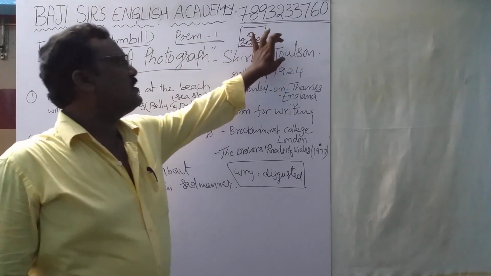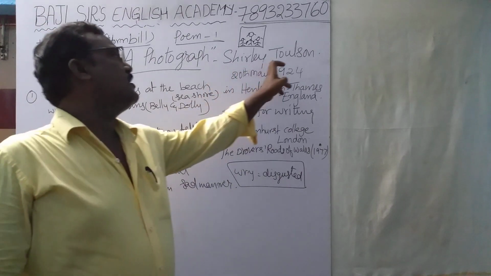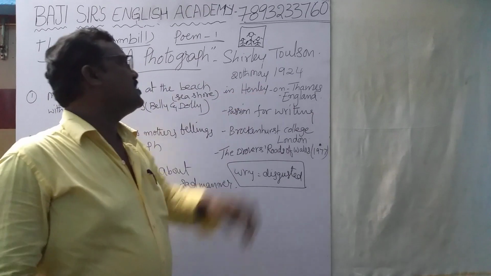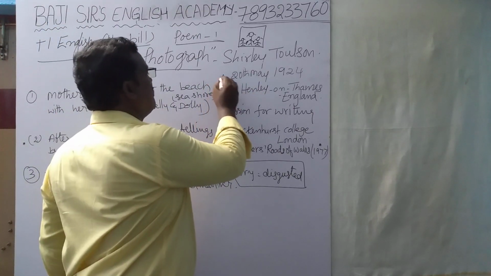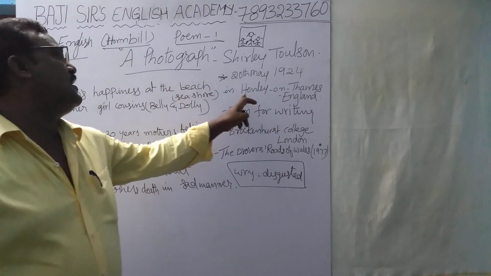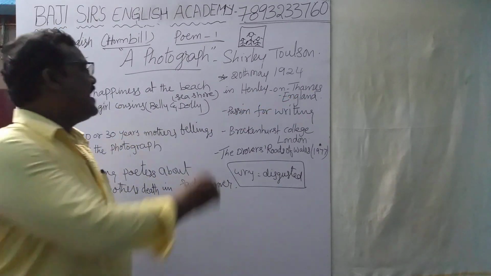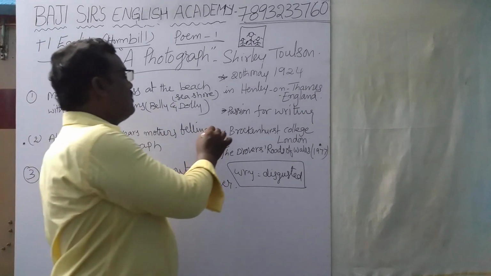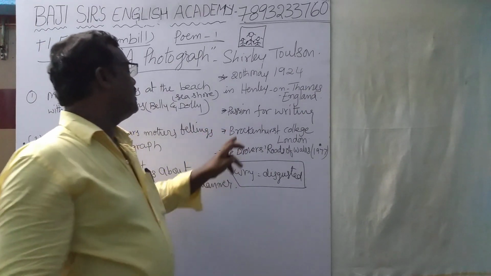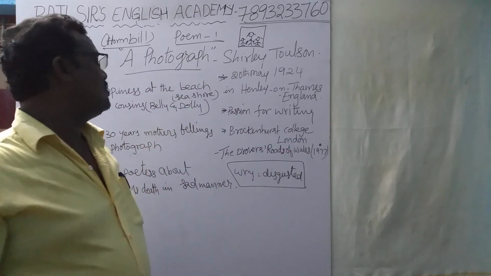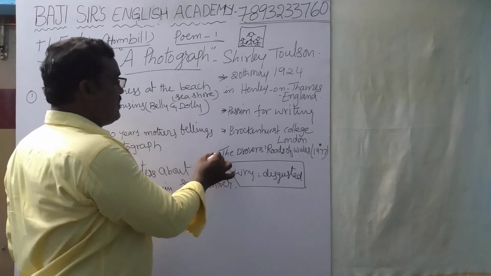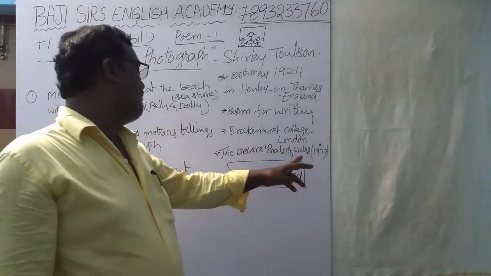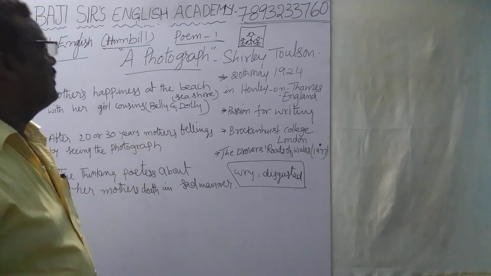Shirley Toulson was a woman who belonged to England. She was born on 20th May 1924 in England, in the place Henley-on-Thames. She was very interested in writing. She completed her BA in Literature at Brockenhurst College in London. She became famous when she wrote the book The Drover's Roads of Wales in 1977.